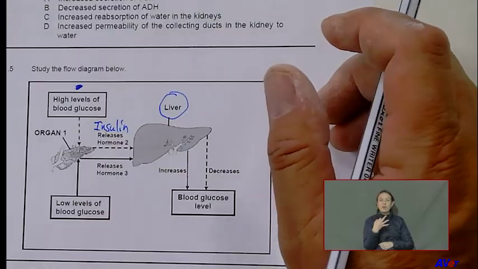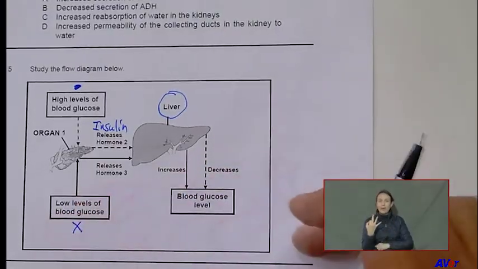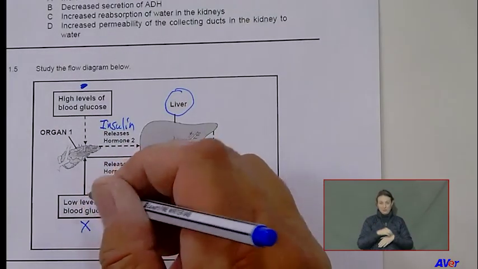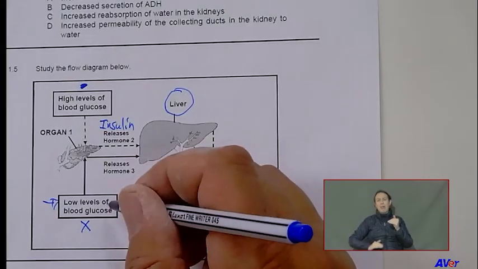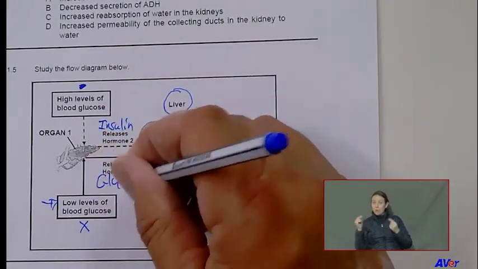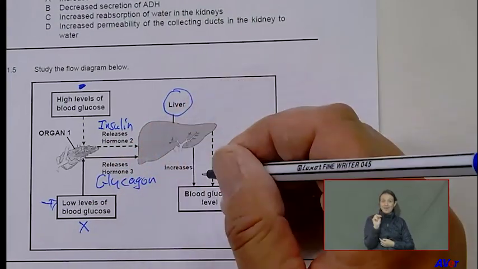Now look at 1.5.3 in your question paper. What is the hormone number 3? Now number 3 refers to this scenario here at the bottom. The opposite problem. The opposite problem is now the glucose levels are too low. So what is that hormone which I told you is the opposite of insulin? Glucagon. Should I not have written glycogen?